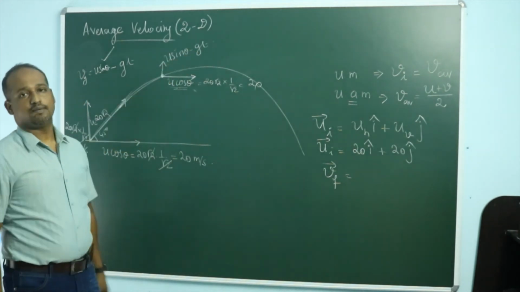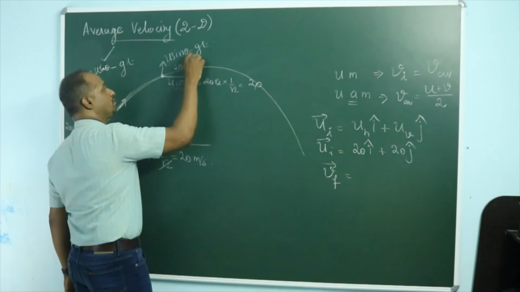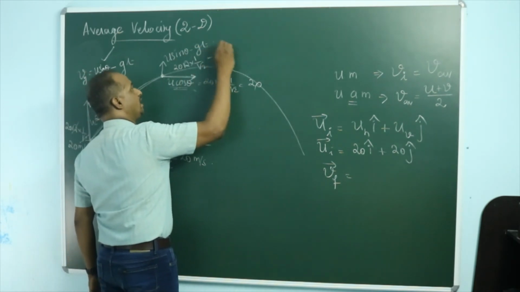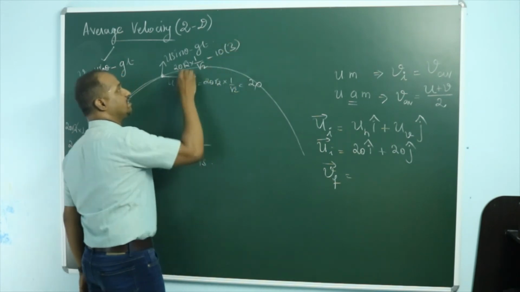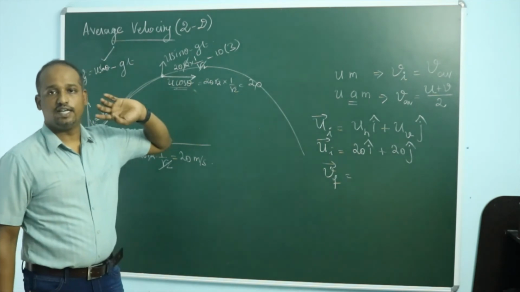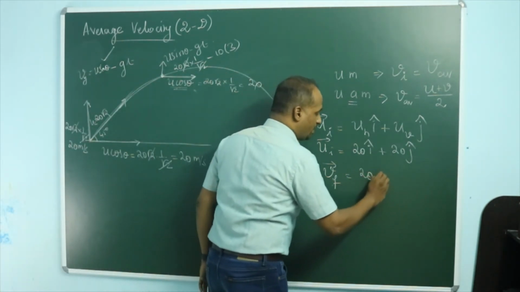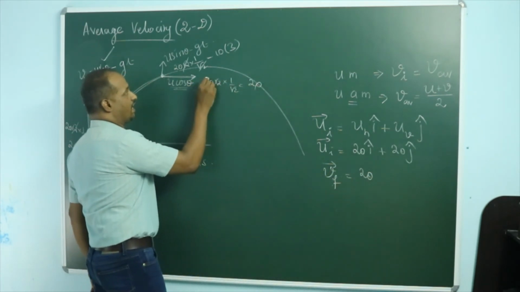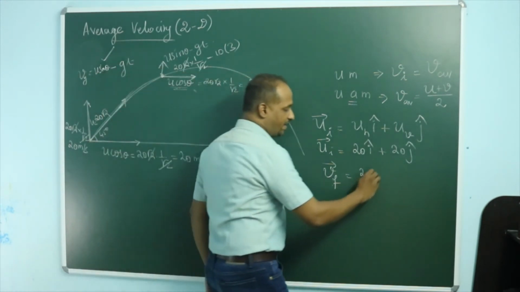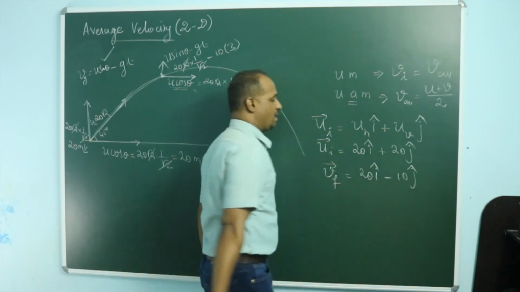What about u sine theta minus gt? U sine theta is 20 root 2 into sine 45, 1 by root 2, minus g, which is 10, into t. T is 3 seconds. So this is 20 minus 3 into 10, 30. So 20 minus 30 is minus 10. So the final velocity is 20 meter per second still in the horizontal direction, but 10 meter per second in the vertical direction. So it is 20 i cap minus 10 j cap.